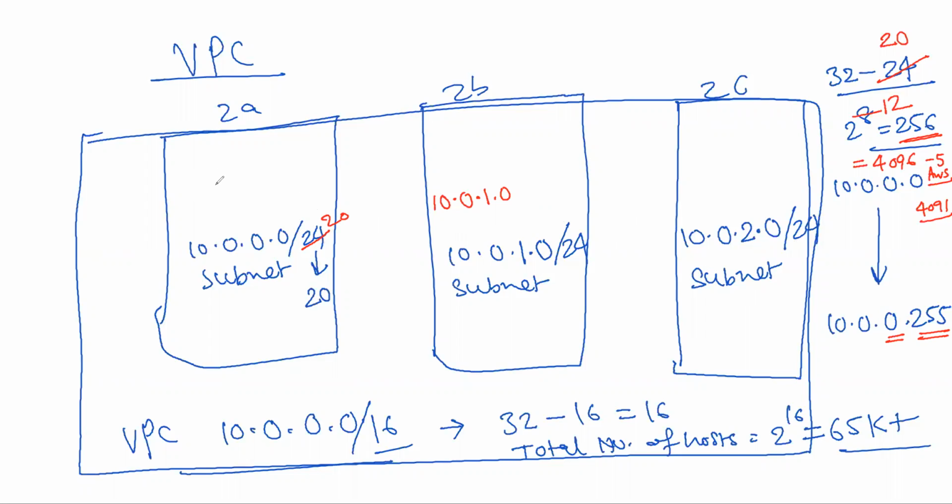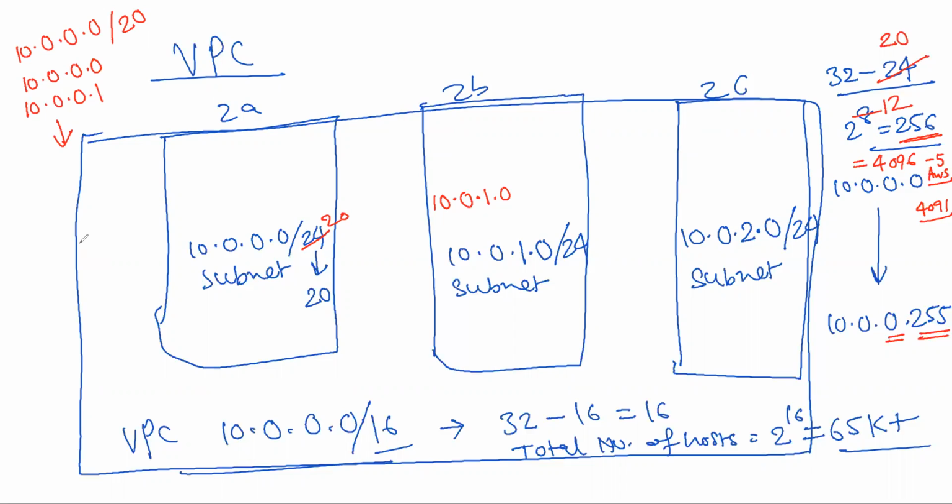Now, when you have 10.0.0.0/20, the first IP is 10.0.0.0, the second IP is 10.0.0.1, like that. What is the last IP? Can you think and tell me?